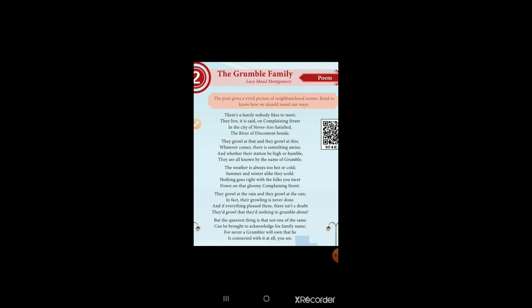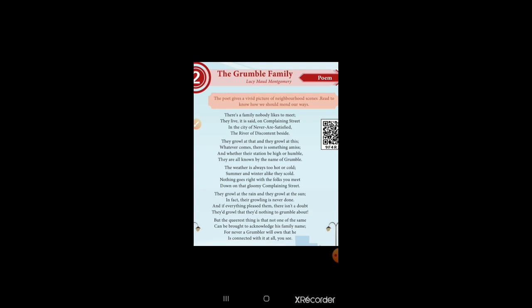They growl at the end, they growl at this. Whatever comes, there is something amiss. And whether the station be high or humble, they are all known by the name of Grumble. They growl. Growl also means complain. Amiss means wrong. So they growl at that and they growl at this. They complain about everything.